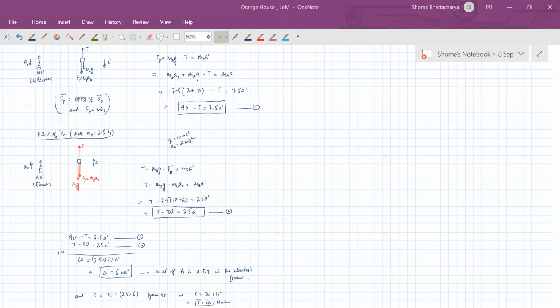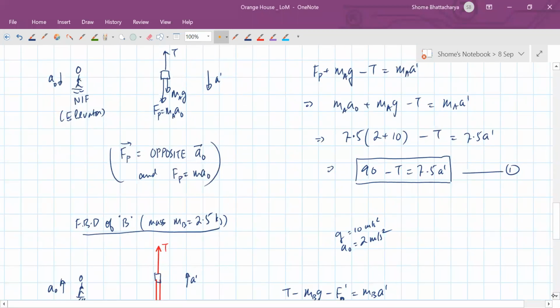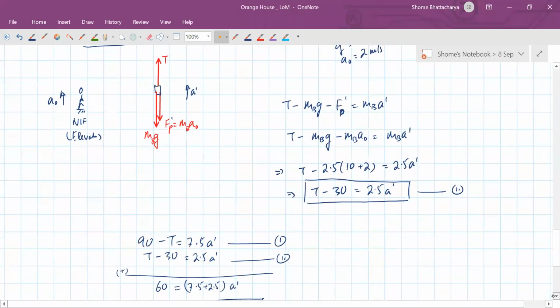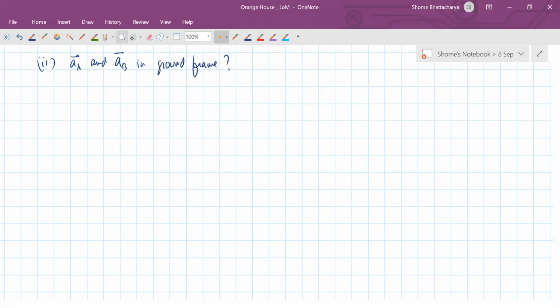Okay, so let's look at the next part. Acceleration of A and acceleration of B in the ground frame, how much will that be? Let's understand that aspect like this.